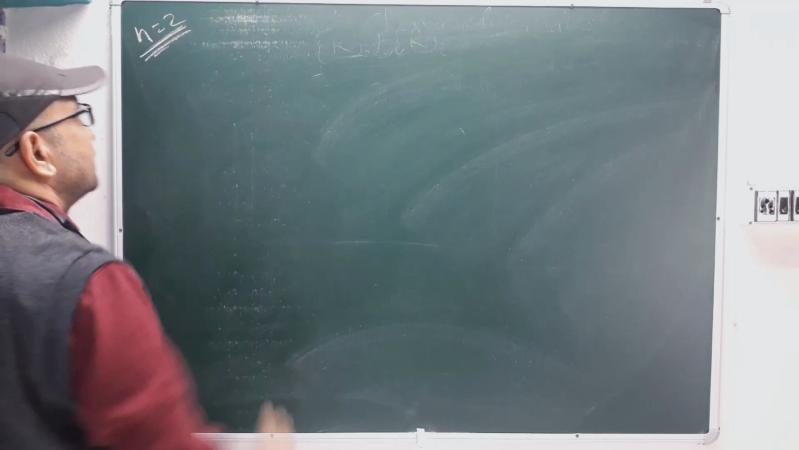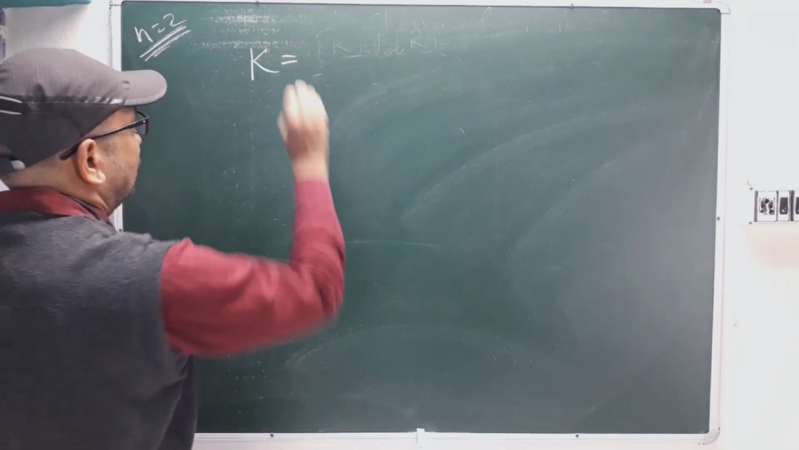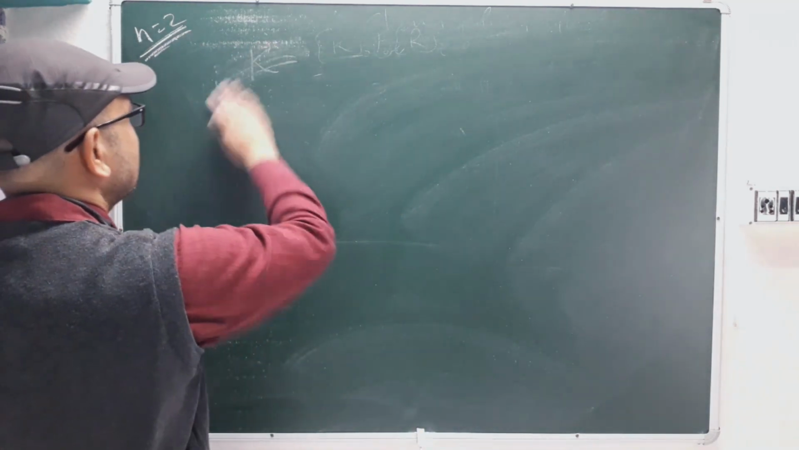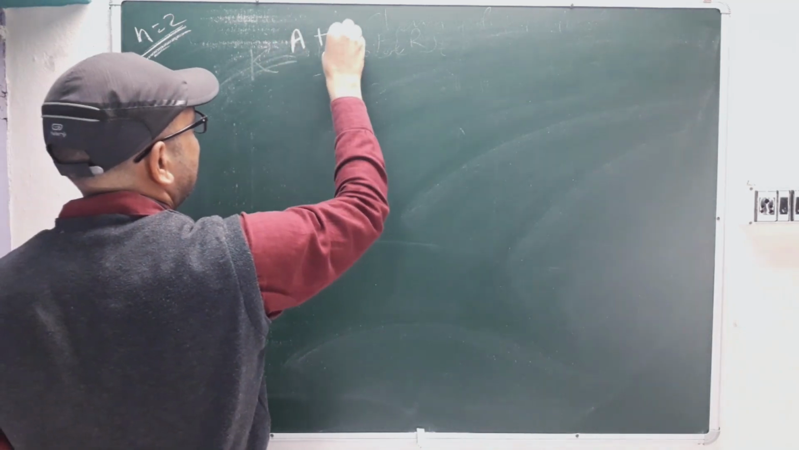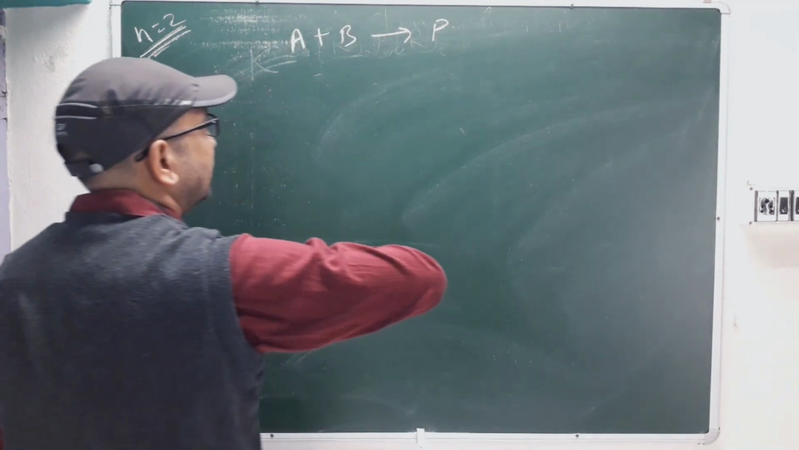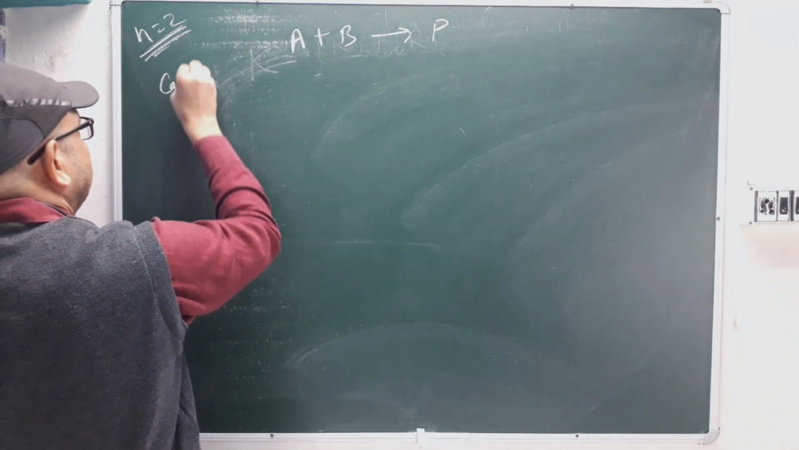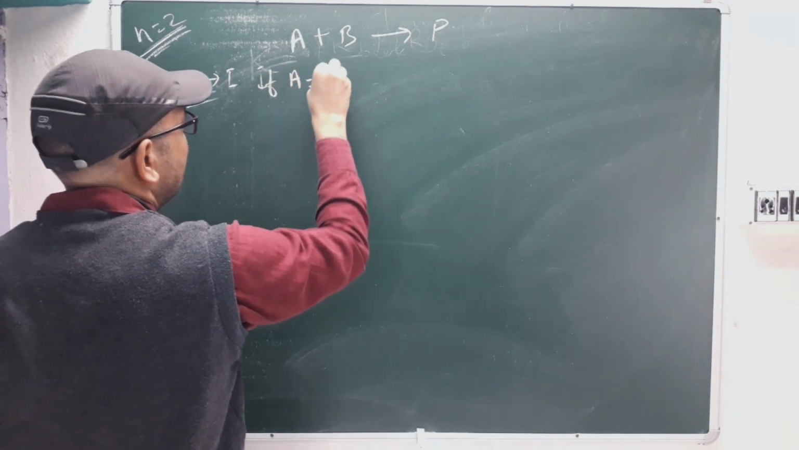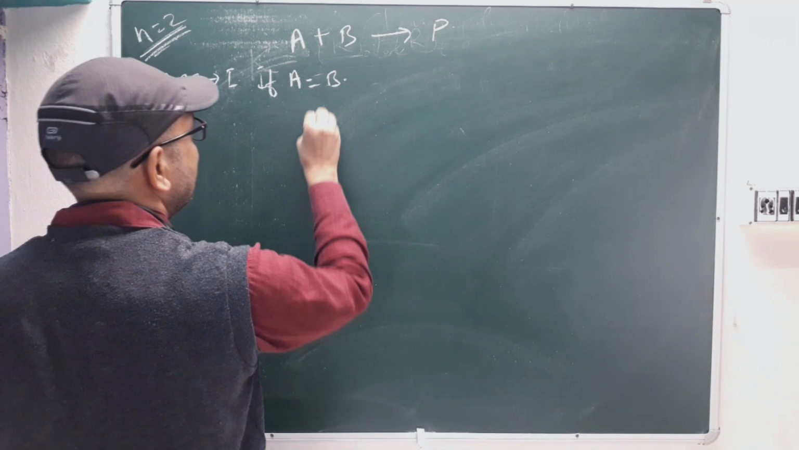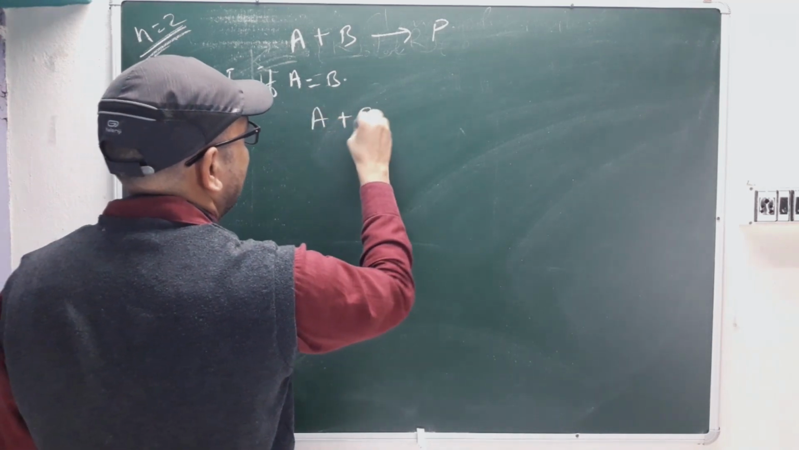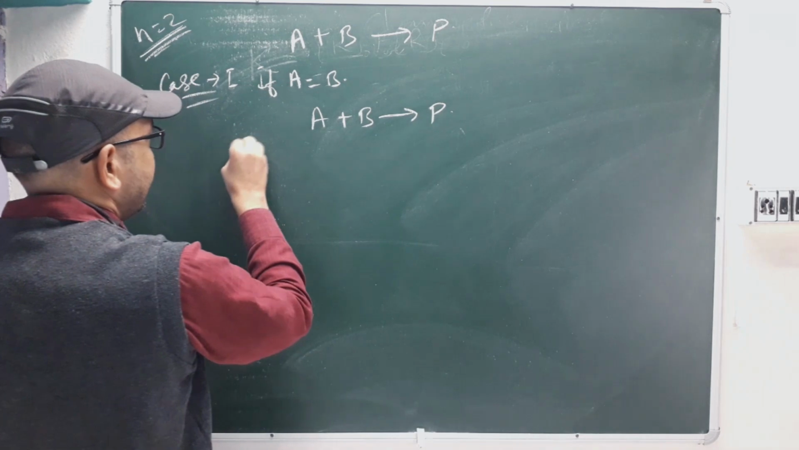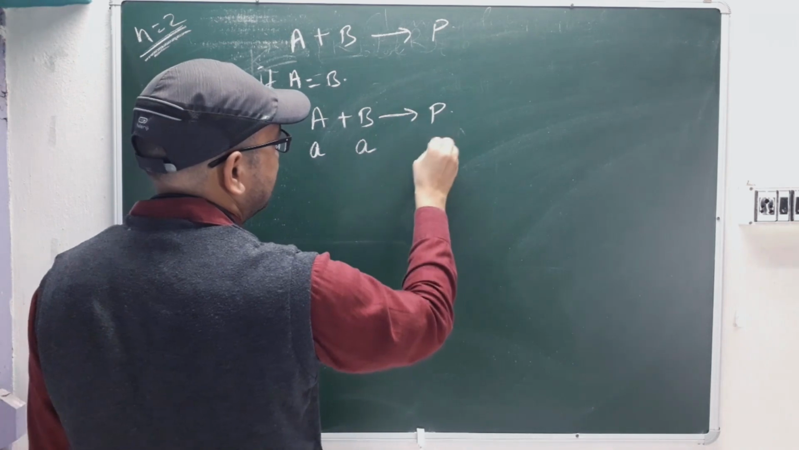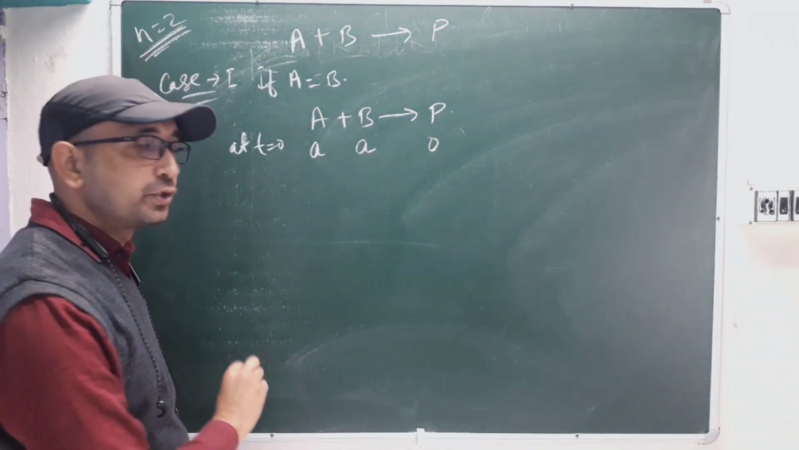So we will just discuss n equal to 2. We are discussing the rate equation for n equal to 2. What will k be equal to? There are two cases. I'll write it out for the equation A plus B giving product. So now case 1: what is case 1? If A equal to B. A plus B gives product, which means at time equal to 0, the concentration will be A, this also concentration A, and product will be 0, at time equal to 0 seconds, right?